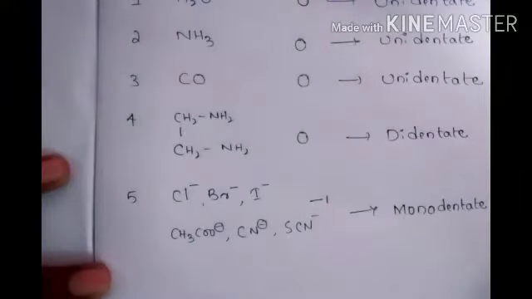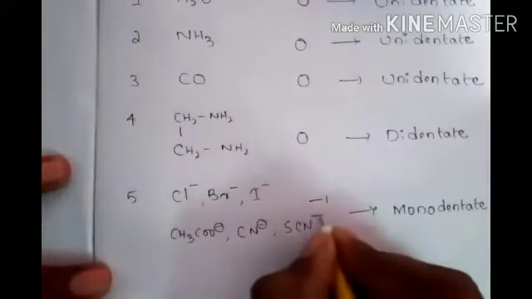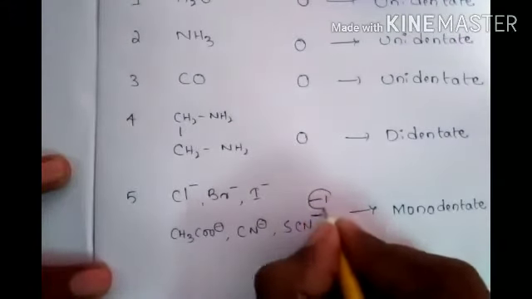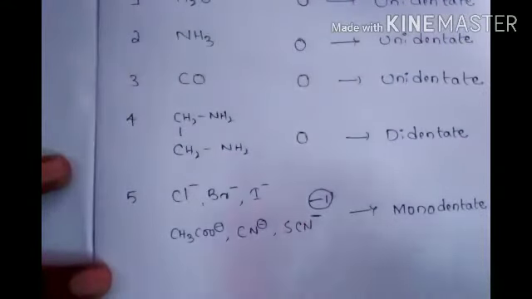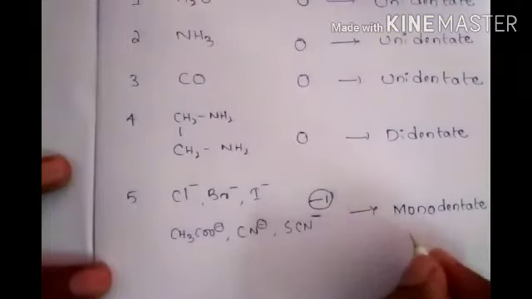What is the difference between unidentate and monodentate? Monodentate means only one negative charge will come here. Negative charge is there, right? Only one will come, mono.